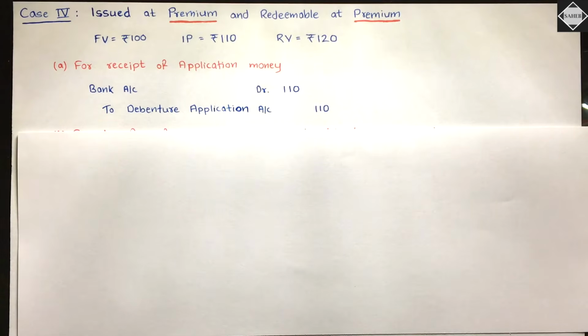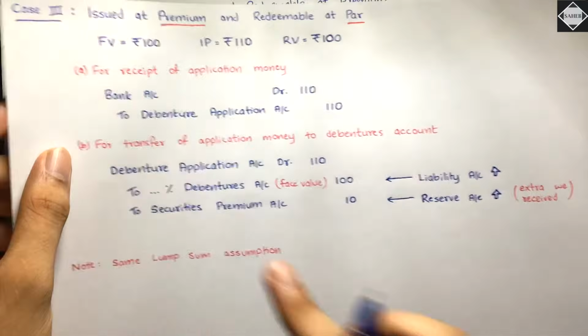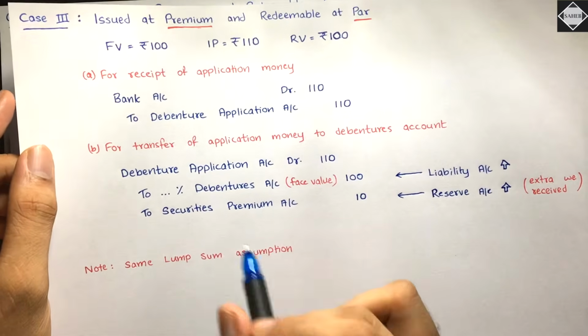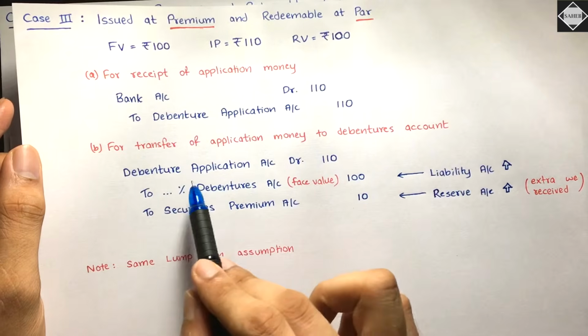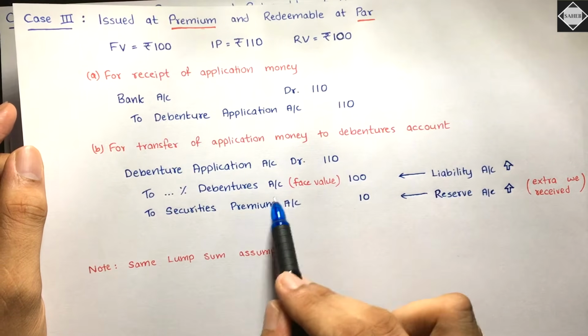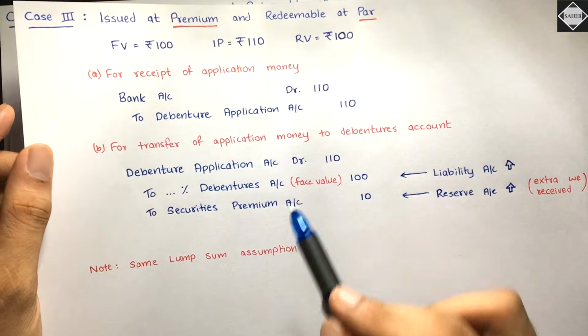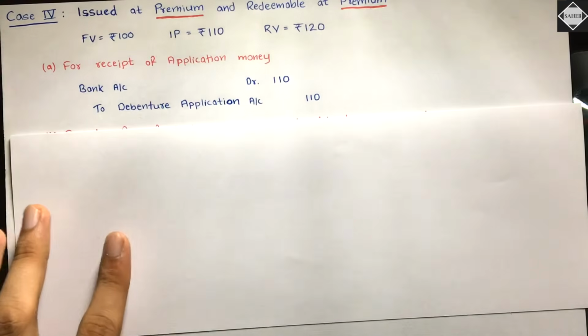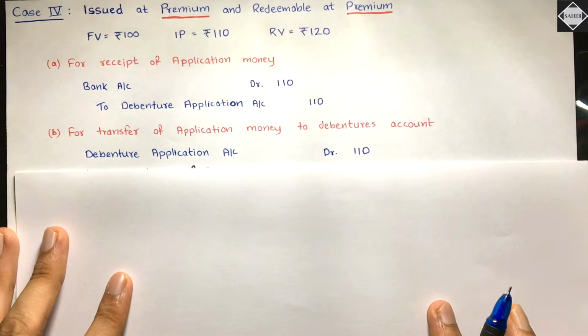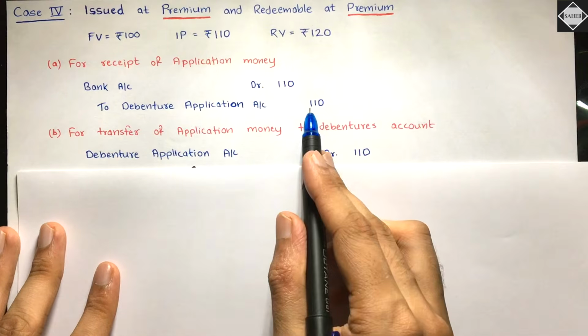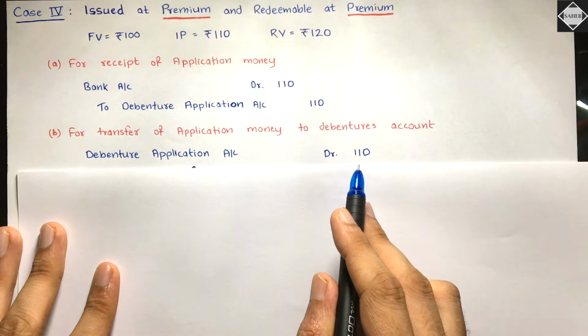So just see case 3. In case 3, what did we do? Normal issue entry. This is the normal issue entry. When issue is at premium, debenture application account debit, 2% debentures to securities premium. So let's pass this entry. Normal issue entry. See here, debenture application account debit, 110.